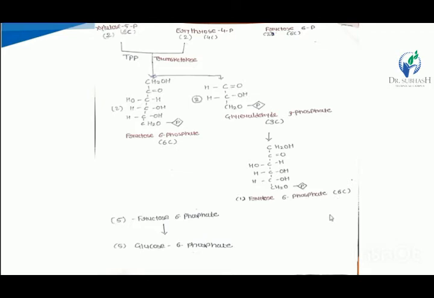So in this pathway there is 1 fructose 6-phosphate, then 2 molecules of fructose 6-phosphate, and another 2 molecules of fructose 6-phosphate. That means 2 plus 2 plus 1, 5 fructose 6-phosphate, which produce the glucose 6-phosphate molecule from the fructose 6-phosphate.